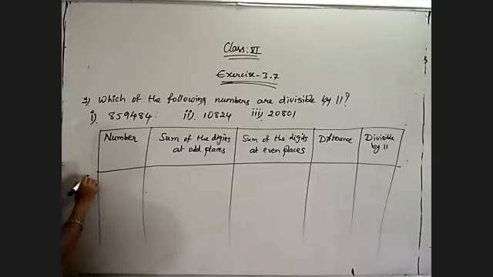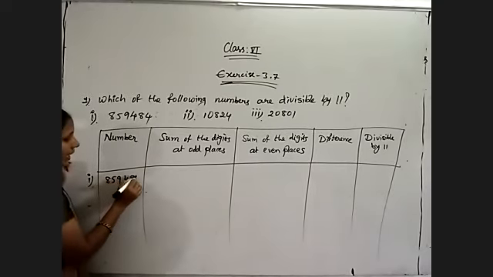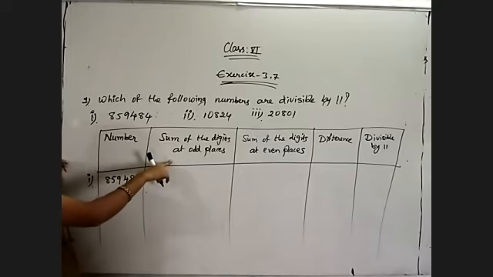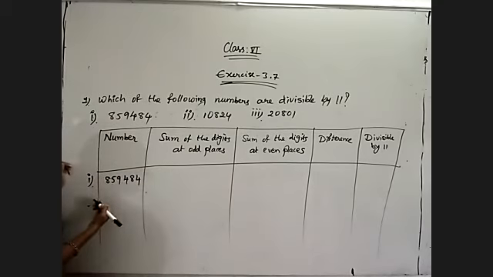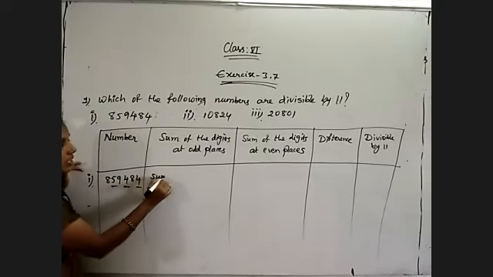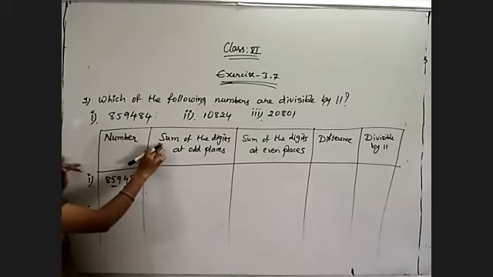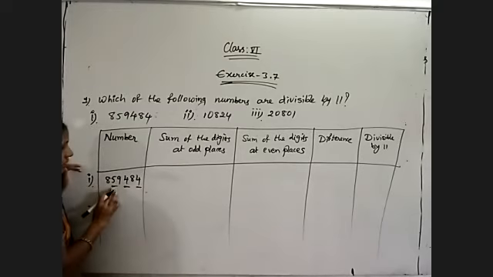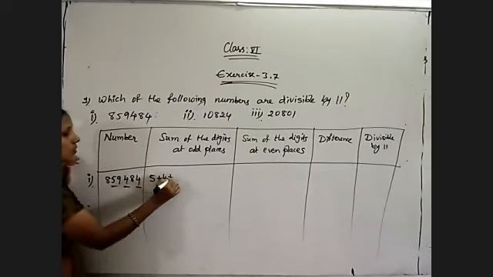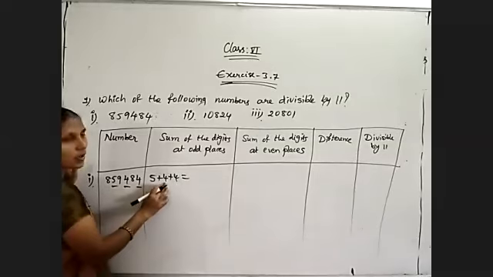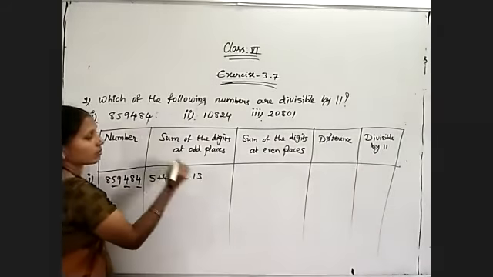So my first number is 8,59,484. First of all, identify the digits at odd places. From the right side, we take 4, leave one number, the other number also 4, leave one number, and I got 5. Now the sum of the digits at odd places is 5 plus 4 plus 4. 5 plus 4 is 9, 9 plus 4 is 13.